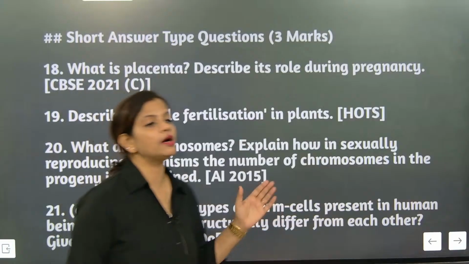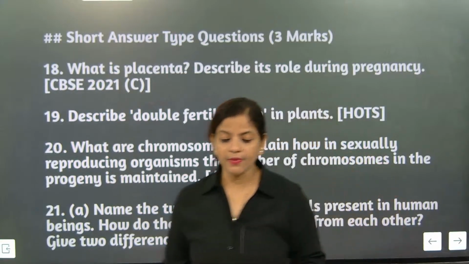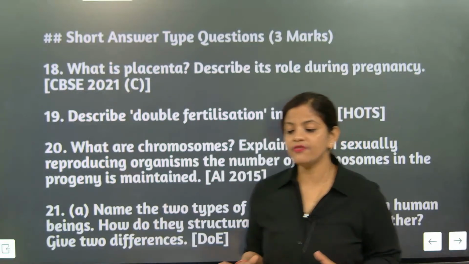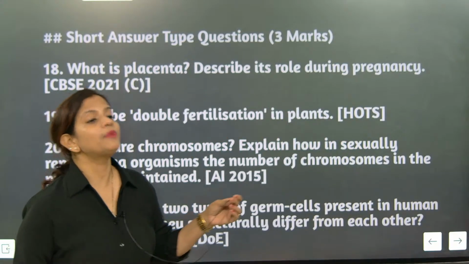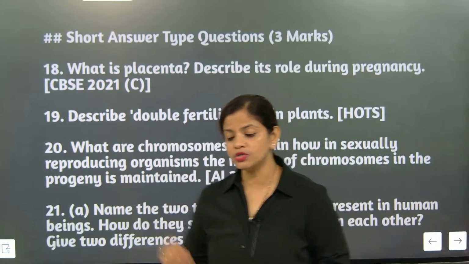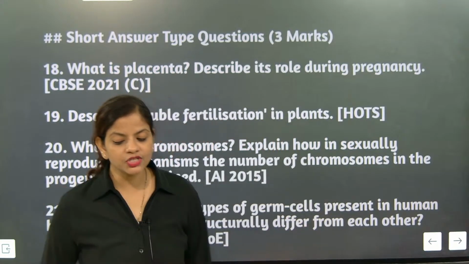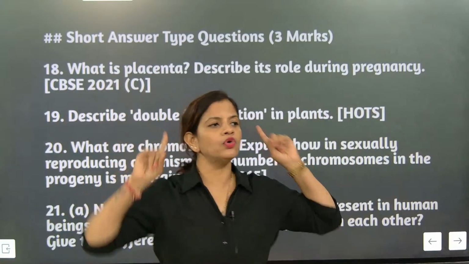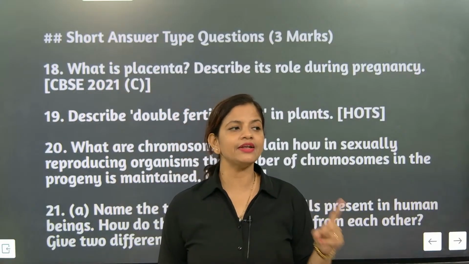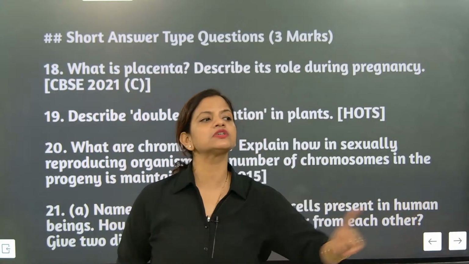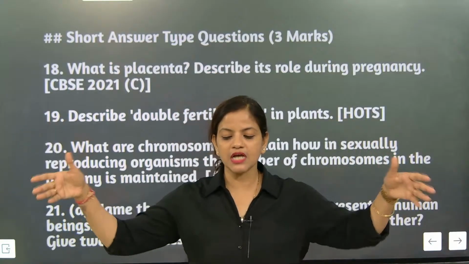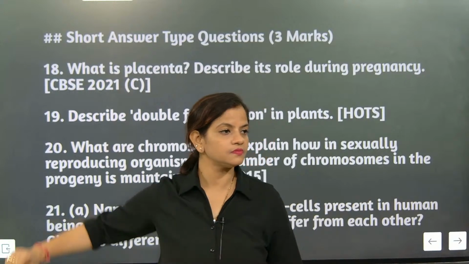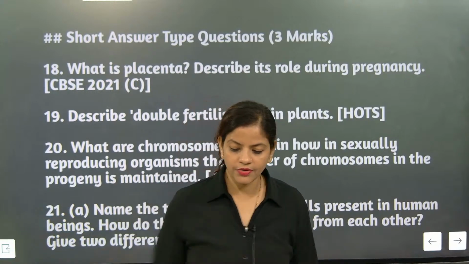I taught you about double fertilization. Double fertilization in plants is not possible in animals; it is only possible in plants. In that, I have explained about the pollens. What exactly are the pollens doing in double fertilization? I want you all to write. I will give you only one minute. In that one minute, you are going to write about double fertilization, and then I will ask questions from all of you. Your time starts now. Those children who are online, you can type and send me. Come on, do it.